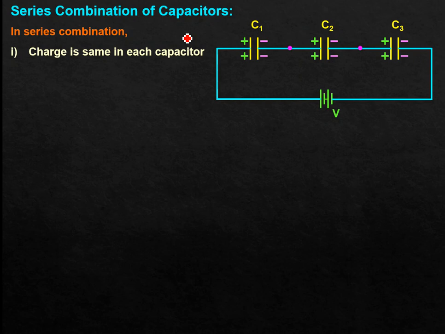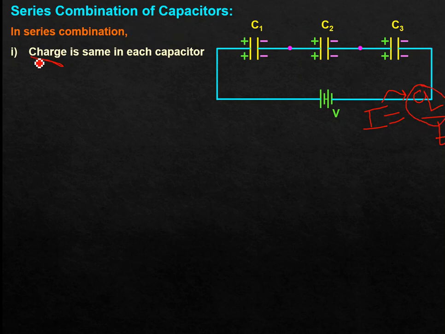In a similar manner, current is nothing but I, the rate of flow of charges. So can I write I equals Q divided by T? In this way you can understand that current is directly related to charge. So in series combination of resistances, current remains the same. Here we will talk in terms of charges: in series combination of capacitors, what remains the same? Charge. This is the fundamental thing.